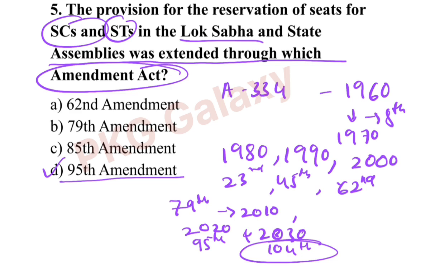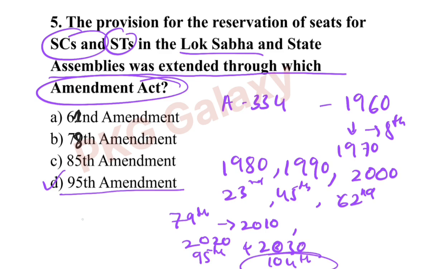See, all these amendments are related to SCs and STs reservations in the Lok Sabha and the state assemblies. All these options are correct with respect to SC/ST reservations. Let me change. Take this first option as 61st and this one 78. The 85th Amendment of the Constitution was made to provide consequential seniority in case of promotion of SC and ST employees.